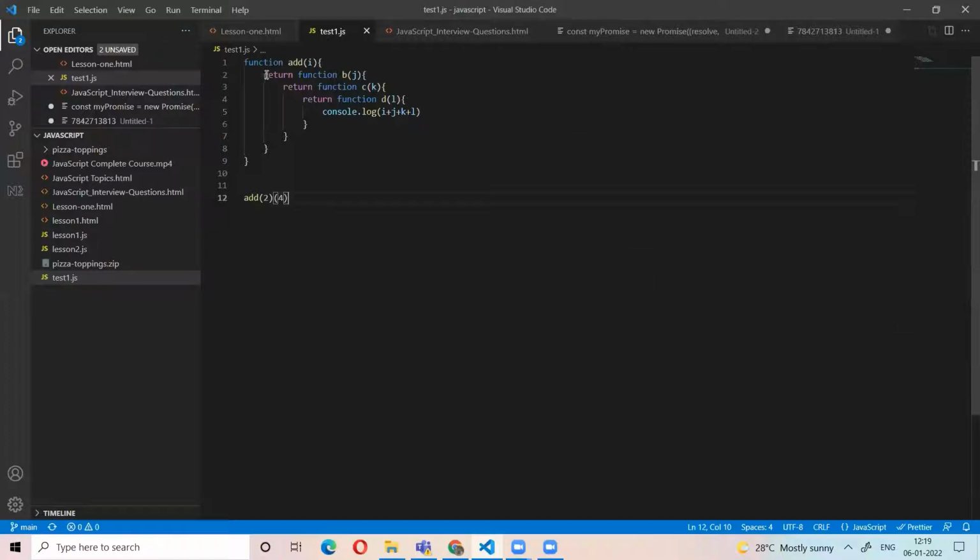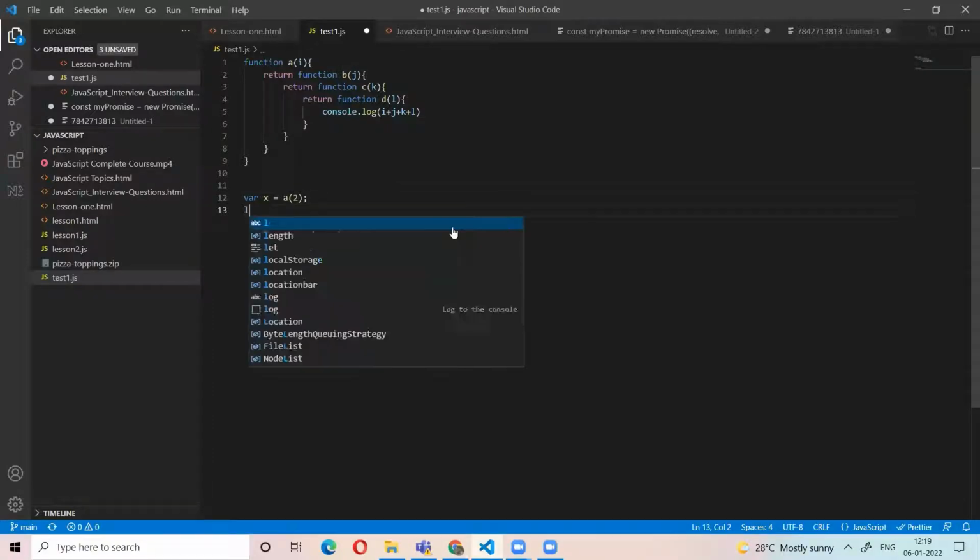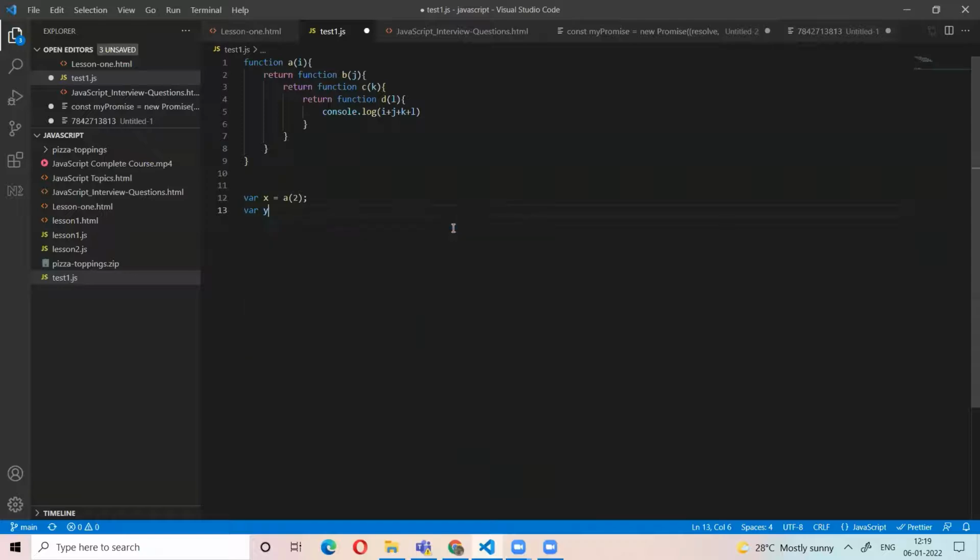See, we have the add function, A function. Let's take this example. We have a function A, it is within the B function. So, for example, where x equal to A, now x has the B function handler. Okay, now x has the B function handler. Let y equal to x of 3. Now y has the C function handler, right? Y is C function handler.